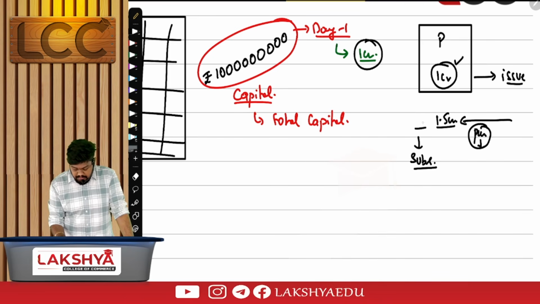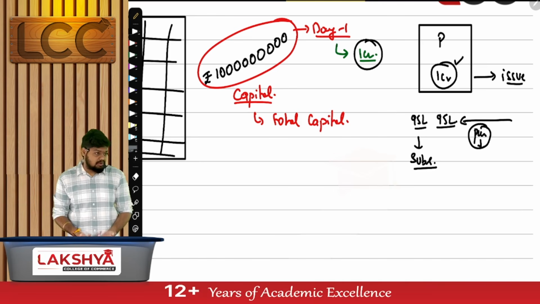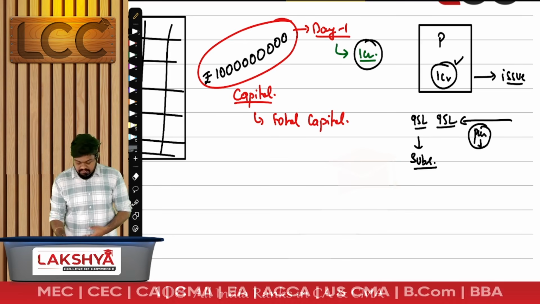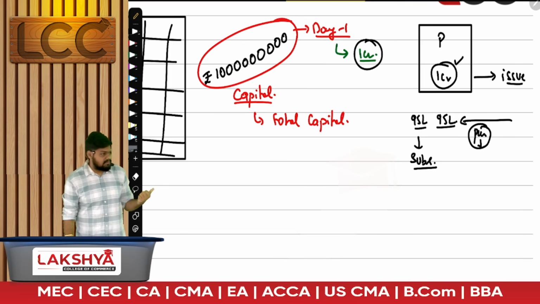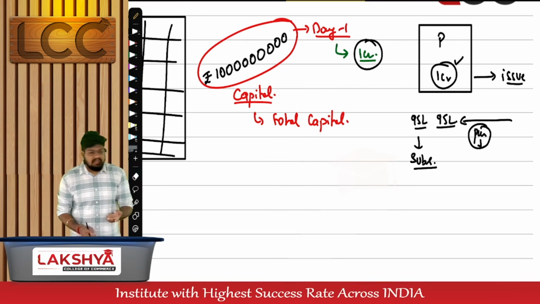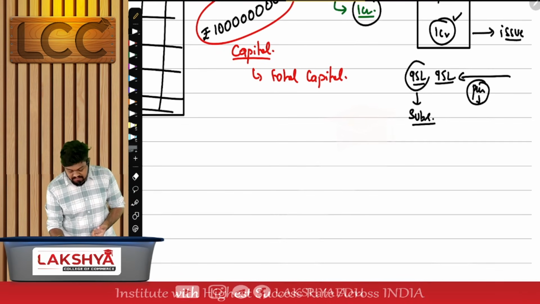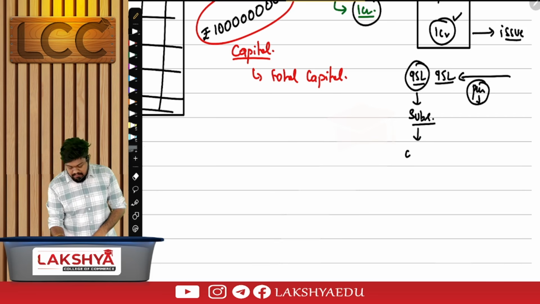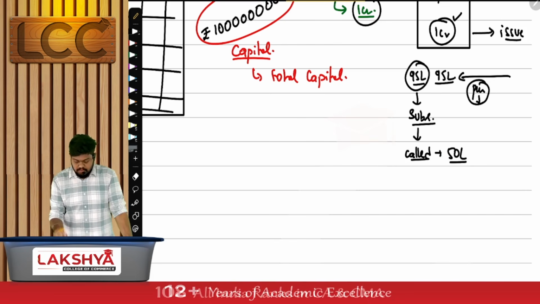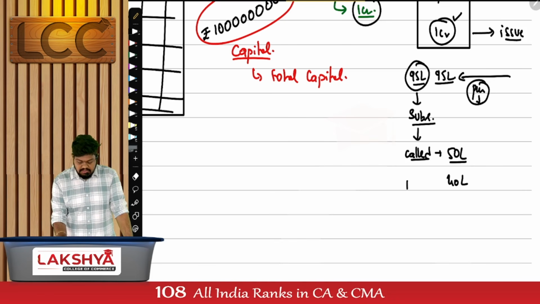Or otherwise, they made applications only for 95 lakhs. I accepted the entire 95 lakhs because I was in requirement of 1. I've received how much? 95. I accepted 95. 95 is called subscribed. How much was issued? How much was subscribed? But I'm not asking for this entire 95 on day 1. Out of the 95, I've called only rupees 50 lakhs. 50 lakhs is called up capital. And you have paid only 40. 40 is called paid up capital.